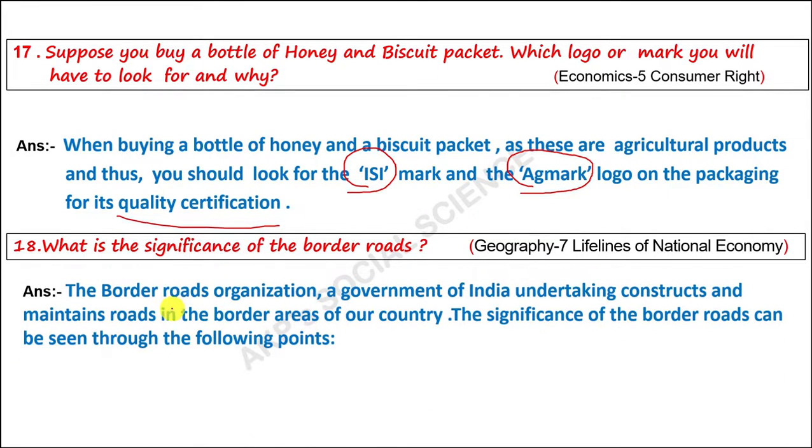The Border Roads Organisation, a Government of India undertaking, constructs and maintains roads in the border areas of our country. Border areas in the sense between India and Pakistan, India and Nepal, India and China, India and Afghanistan, India and Bangladesh, and India and Myanmar. These are the bordering areas. And this BRO was established in the year 1960. The significance of border roads can be seen in the following points.